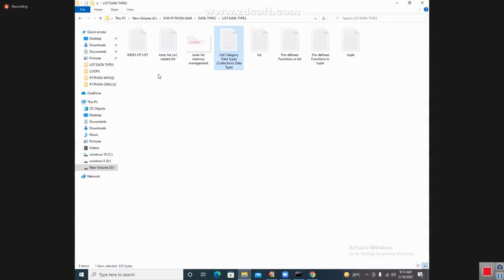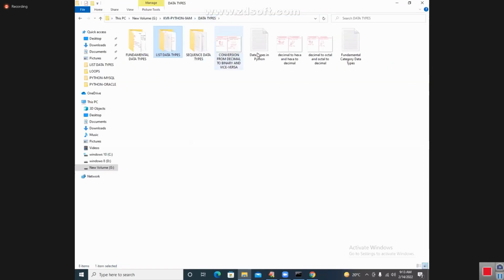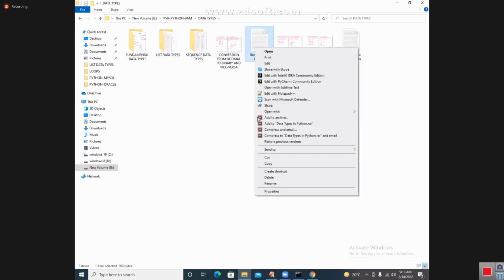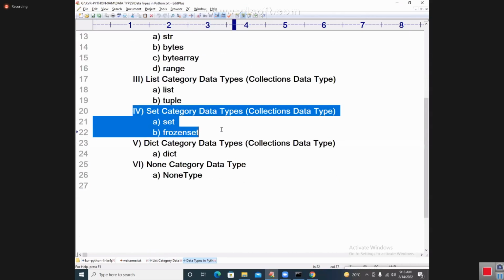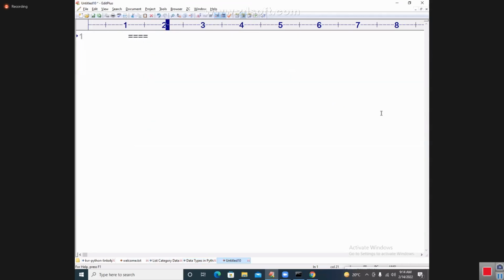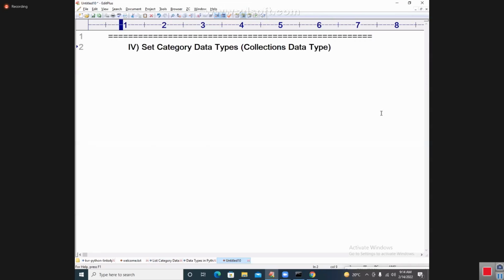In our data types, the biggest topic in Python, we are almost coming to an end. Today I'm going to discuss the set category data types. Please concentrate on this area very nicely. So let us enter into the set category data types.